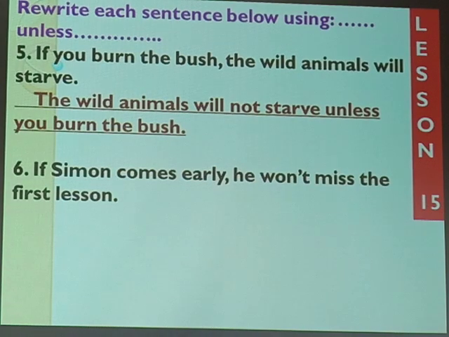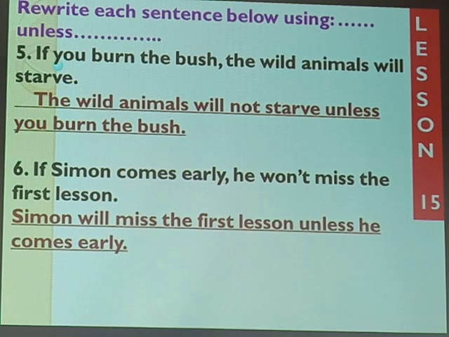Let's look at the next number. If Simon comes early, he won't miss the first lesson. The condition of not missing the first lesson is coming early. But remember, we're asked to use unless. We shall say, Simon will miss the first lesson unless he comes early.